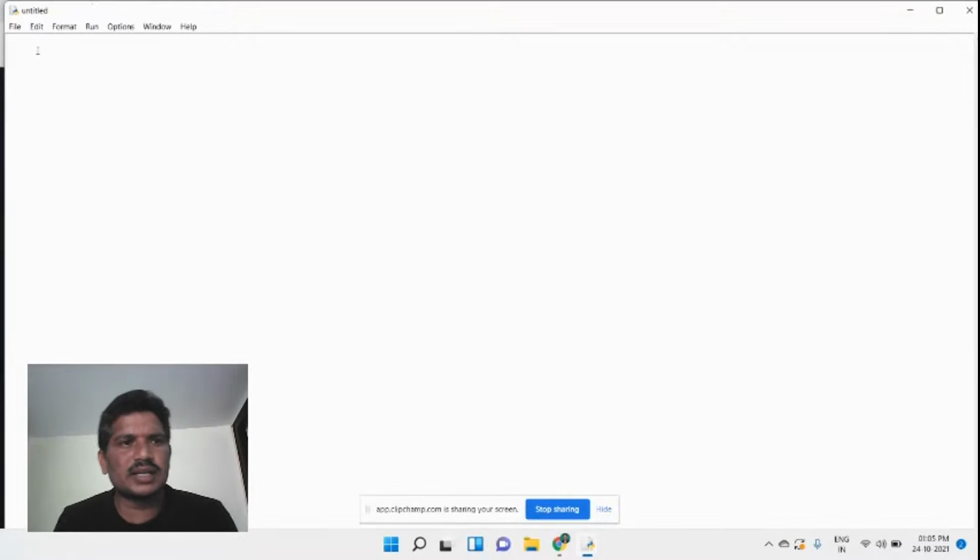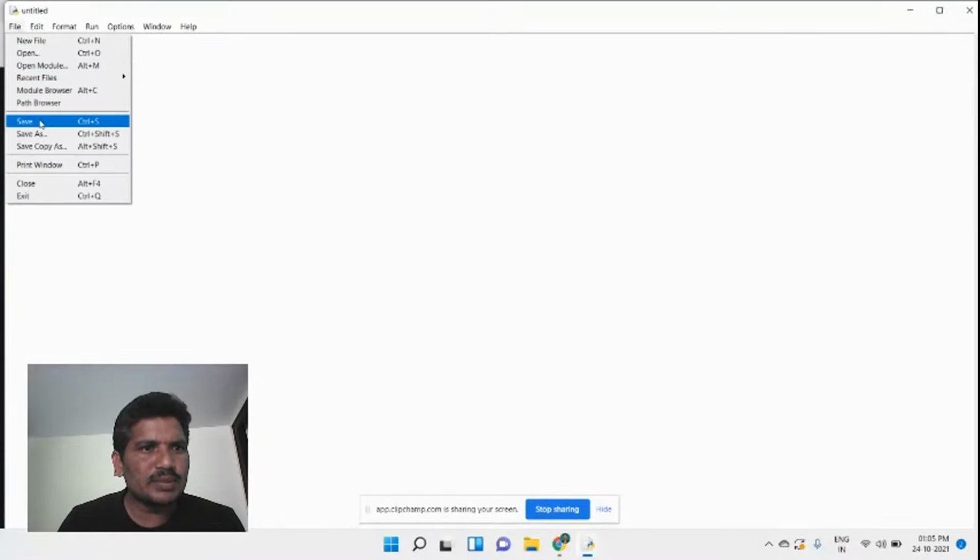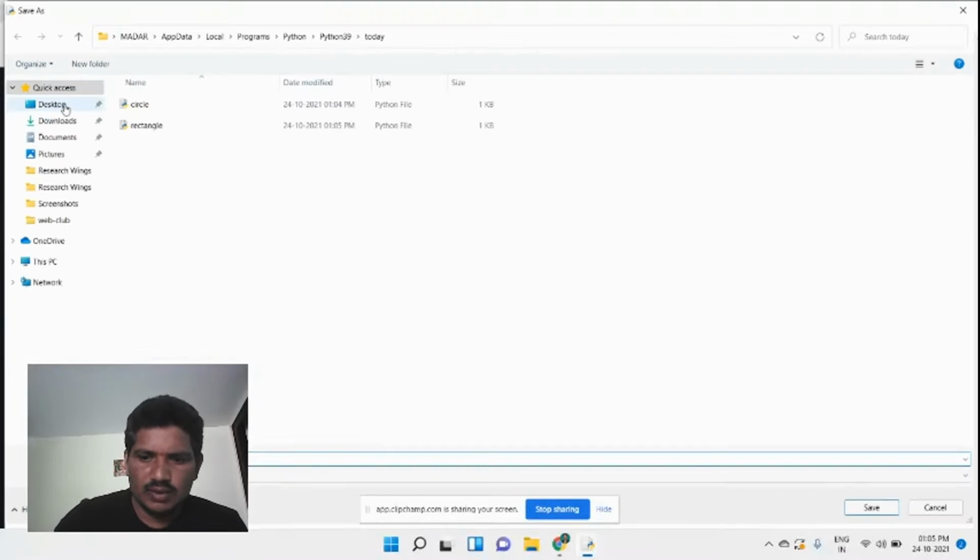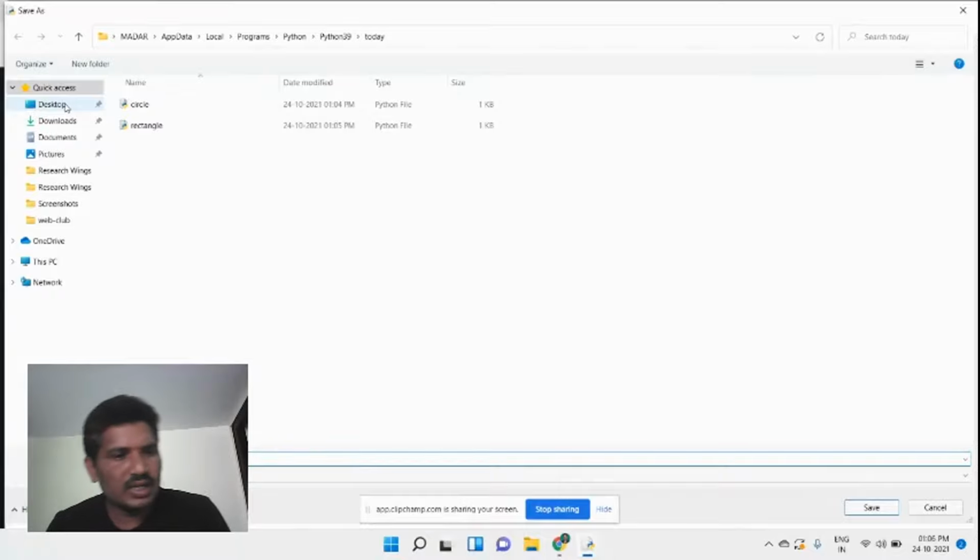Because at that time the interpreter can treat this directory as belonging to a package. You should write nothing inside the file. It can be saved as __init__.py, that is, underscore underscore init underscore underscore dot py.